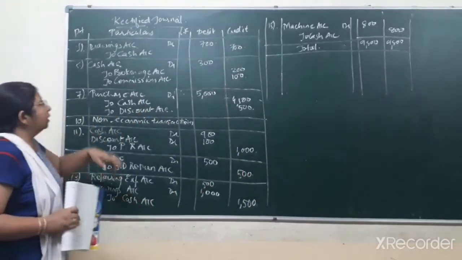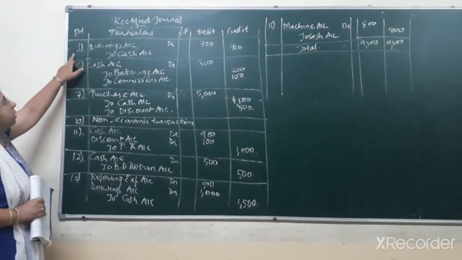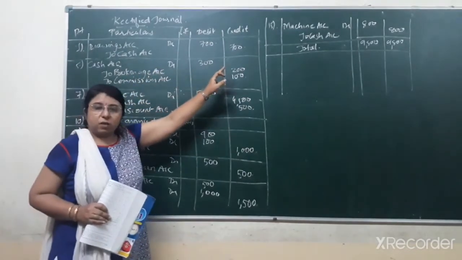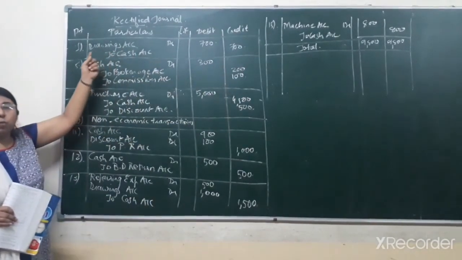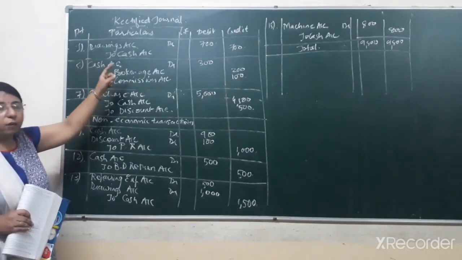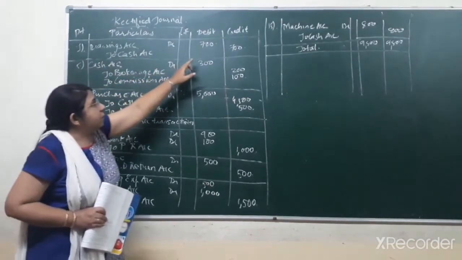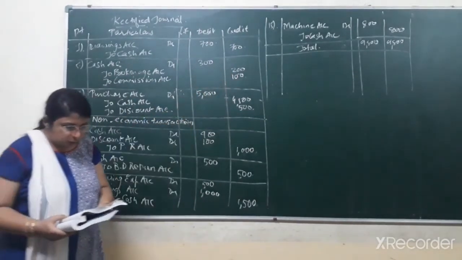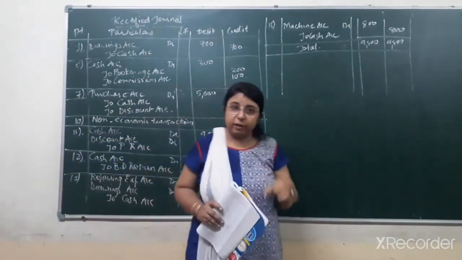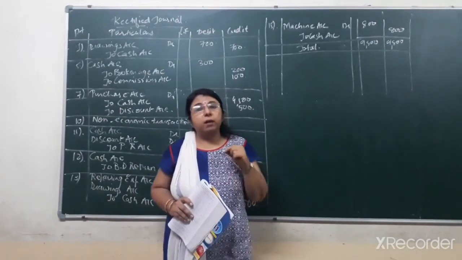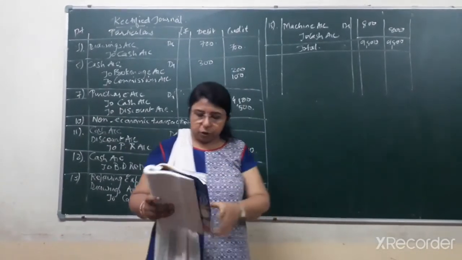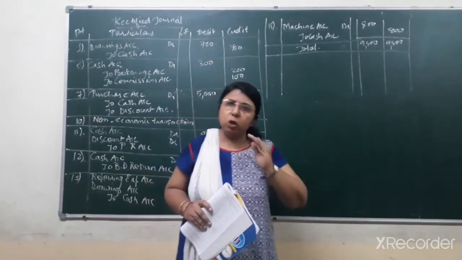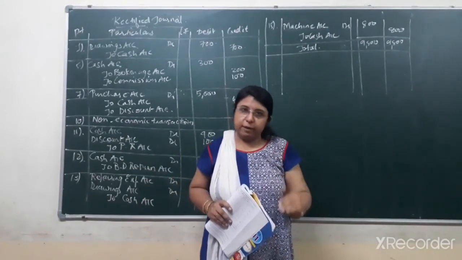Okay, so we have to rectify the entry by writing the first entry, that is drawings account debit, to cash account credit, that is 700. Means instead of insurance premium, you have to write drawings account. So the rectified entry will be drawings account debit 700 rupees to cash account credit, that is 700. Next, after each and every journal entry, whenever you are rectifying, afterwards also you have to write the narration. It means you have to write the same narration, that is being 700 rupees paid for life insurance premium. Narration would come the same, but the entry would be rectified.